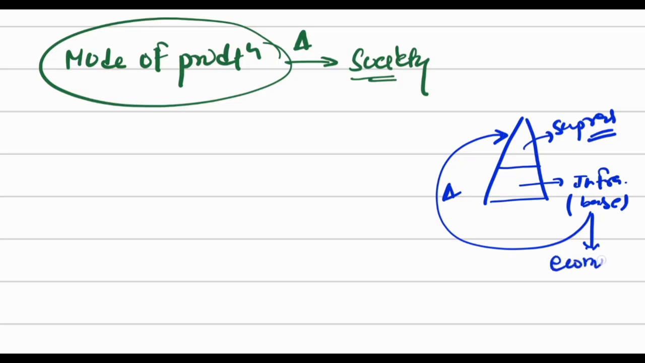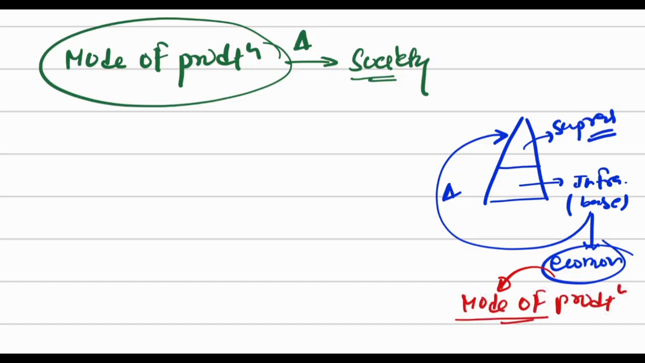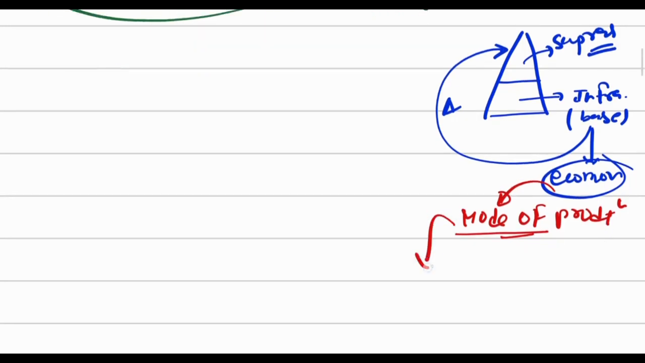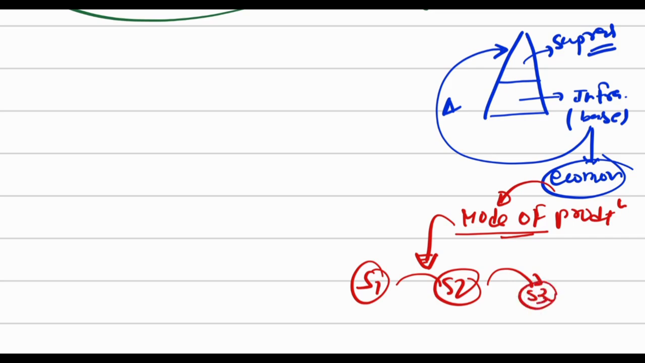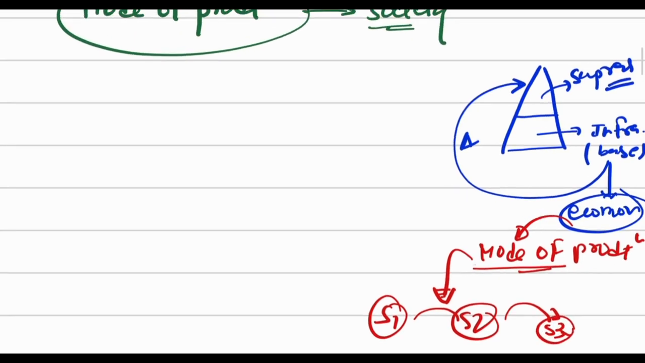Okay, base is economy, and this economy is further categorized by Karl Marx. He said mode of production. So he integrated his concept in this manner. He said mode of production is the deciding factor that leads to change in society, from society 1 to society 2 and then further. So when the mode of production changes, it leads to change in our society.